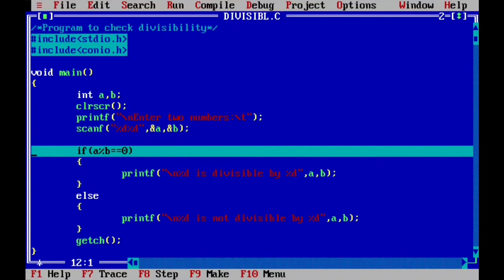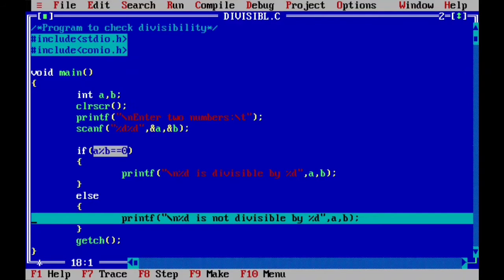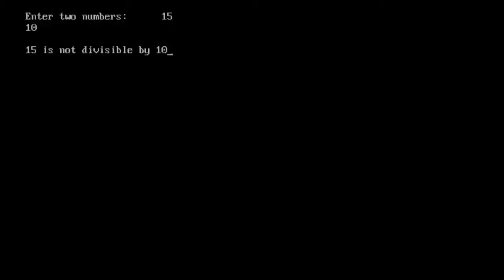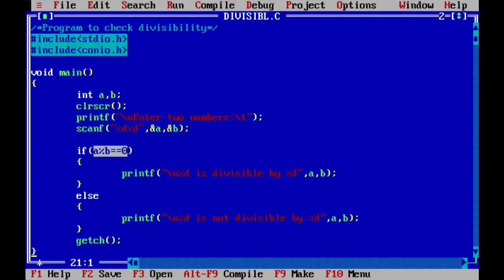So in this case if segment will be skipped and else part will execute. Okay, now in this case you will have the output as 15 is not divisible by 10, right? And after that your program terminates. So this is how it works.